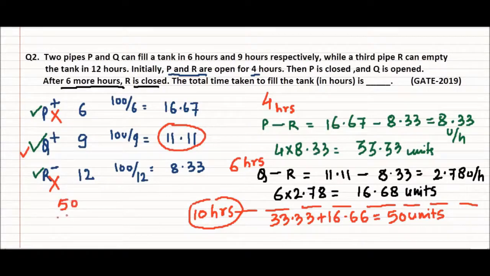So for remaining 50 units with the rate of 11.11, as only pipe Q is open, it will give us somewhere around 4.5 hours.